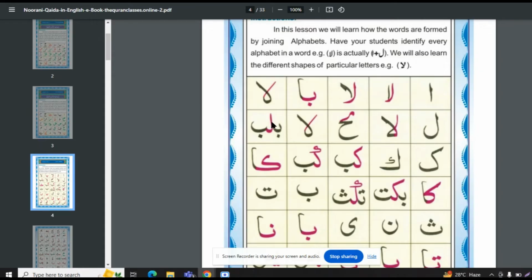Ba lam ba, kaf. Next, kaf. These two letters, the sound is the same, but the shape is different.